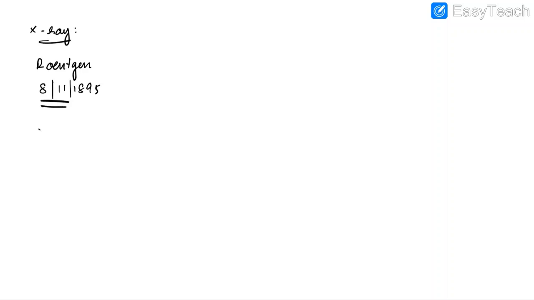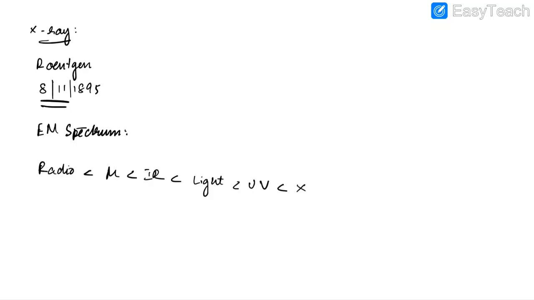Now we have to remember the electromagnetic spectrum. From low frequency to high frequency, we have radio waves, microwaves, infrared waves, visible light, UV light, X-rays and gamma rays.